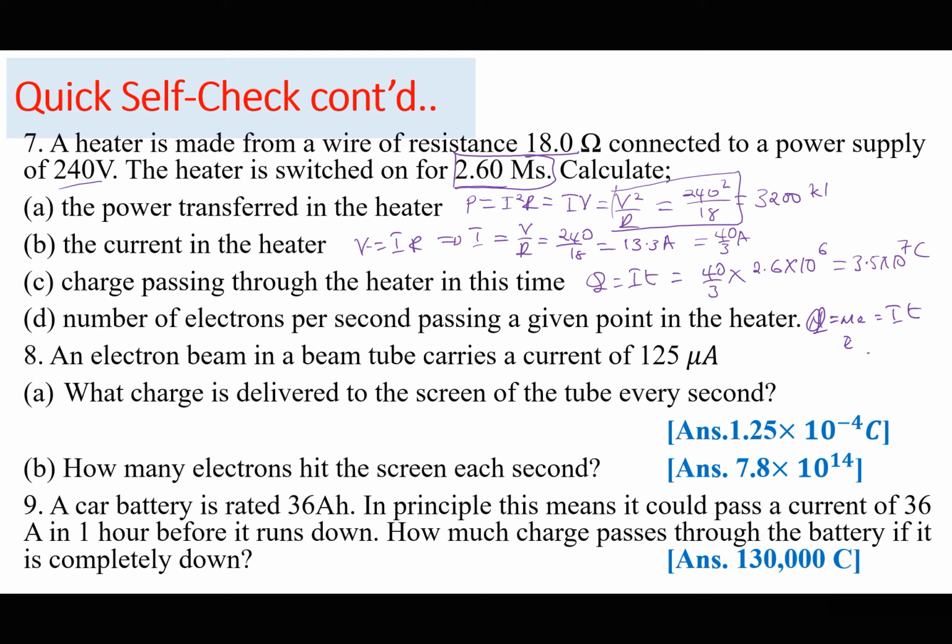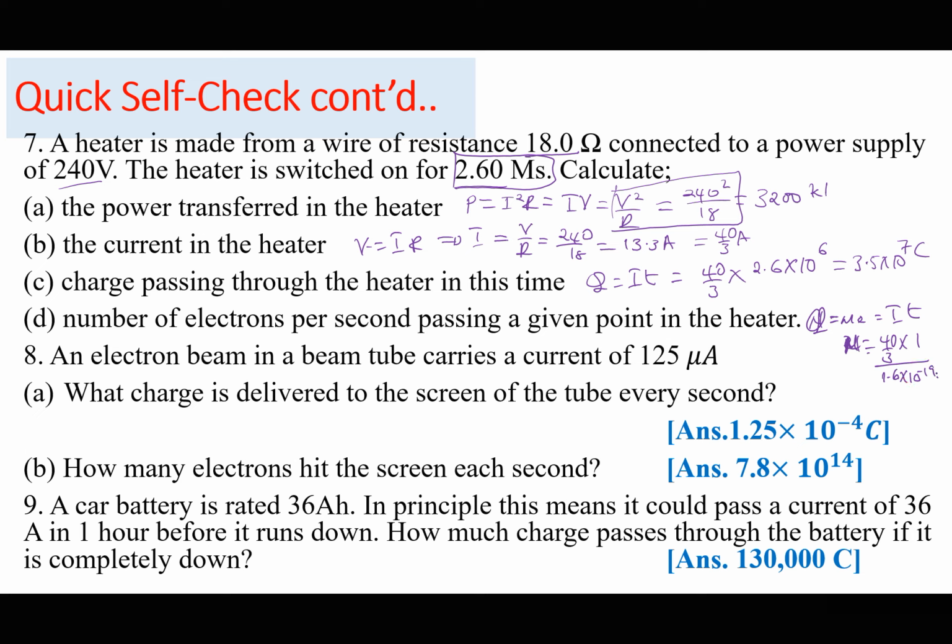So N is going to be the current passing a point per unit time, which in the heater is 13.3 or 40 over 3, times time, which is 1 second, divided by the charge of each charge carrier, which is E, that is 1.6 times 10 to the power of minus 19.